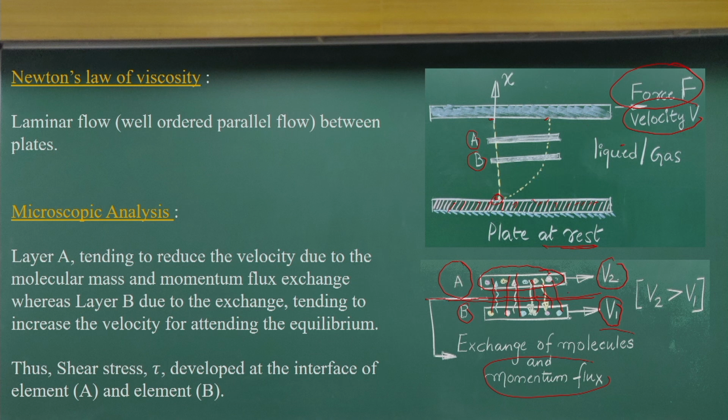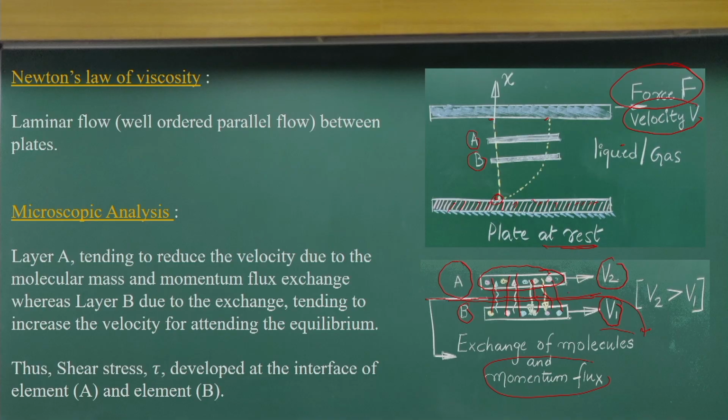The momentum flux and mass exchange between these two layers of fluid packets cause a force on the interface layers, and that force acts like a shear force, a resisting force between the two layers.